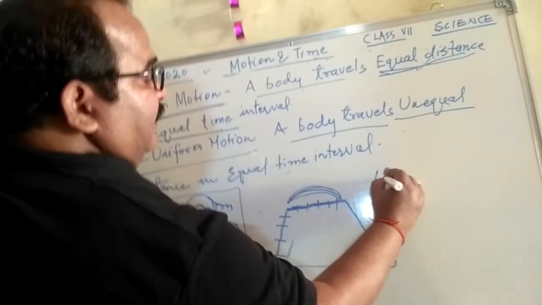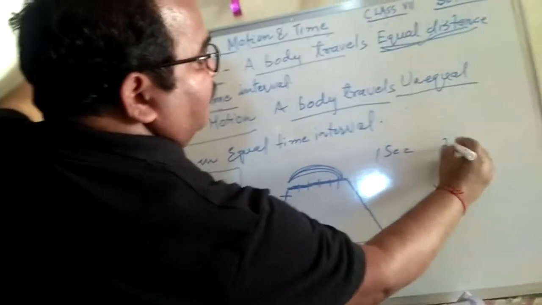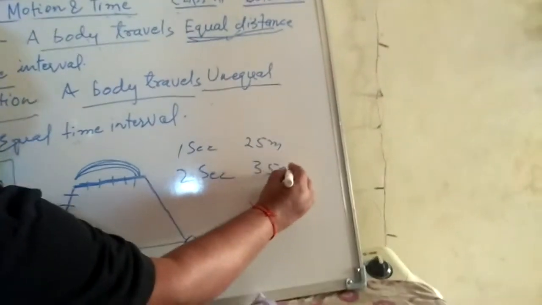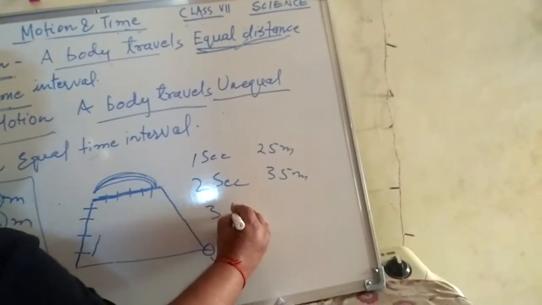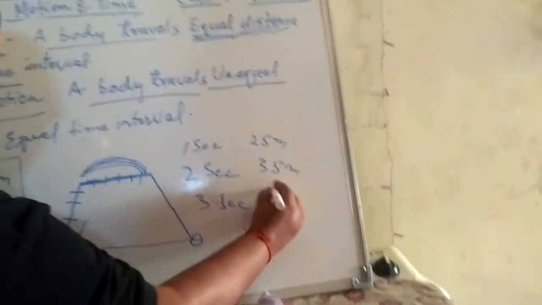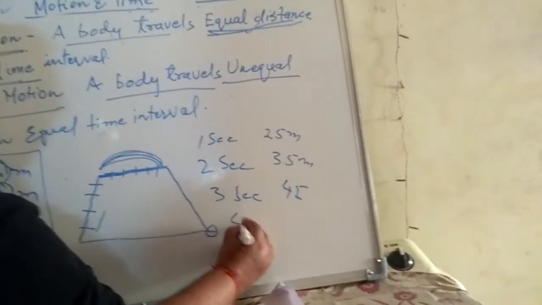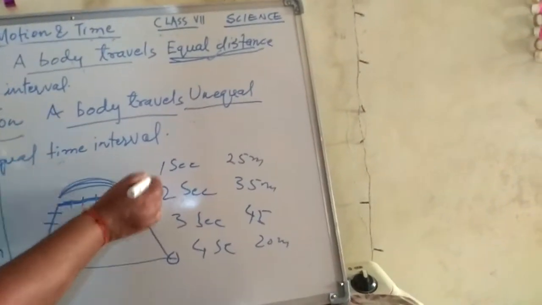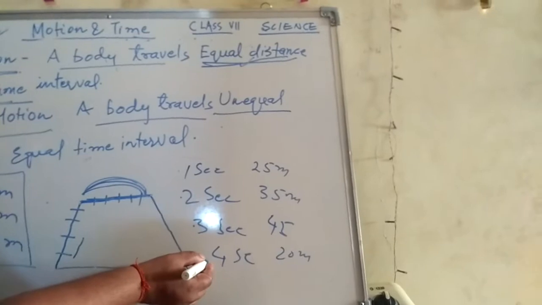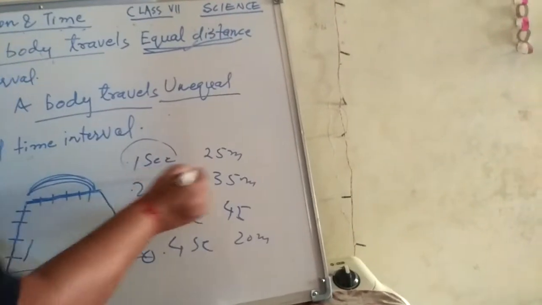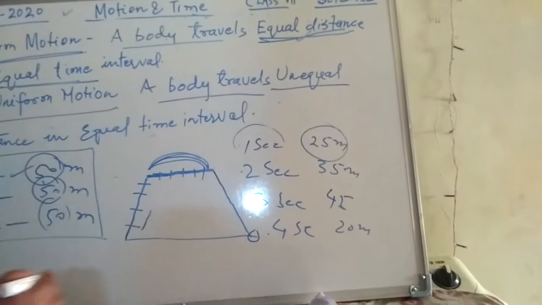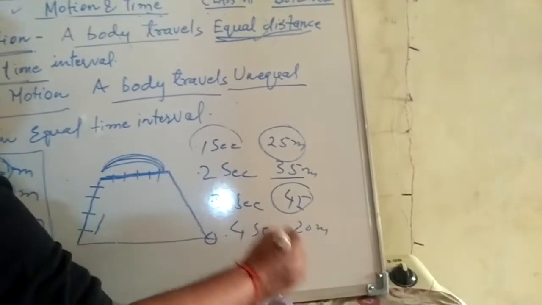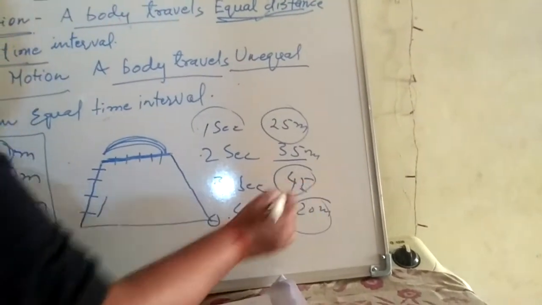Like in the first second, if a body travels 25 meters, in the second second it travels 35 meters, in the third second it travels 45 meters, in the fourth second it travels 20 meters.